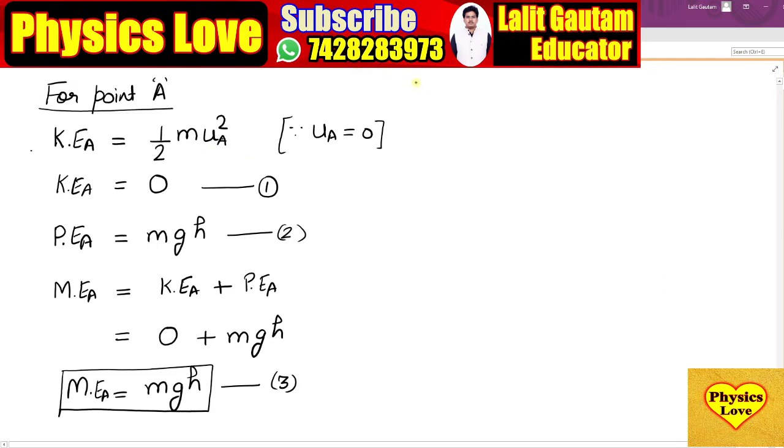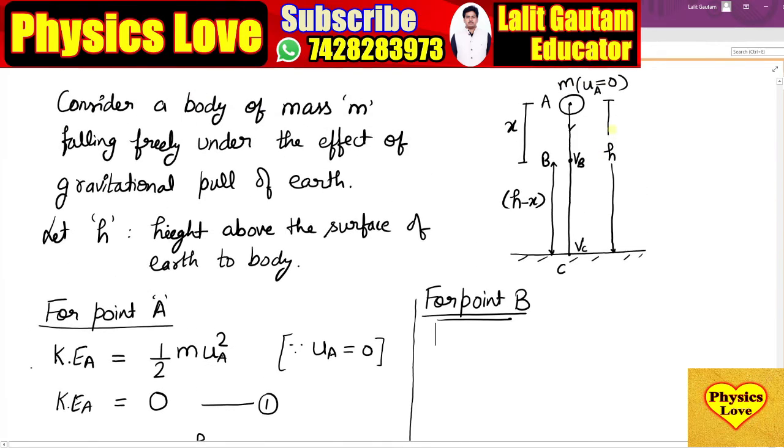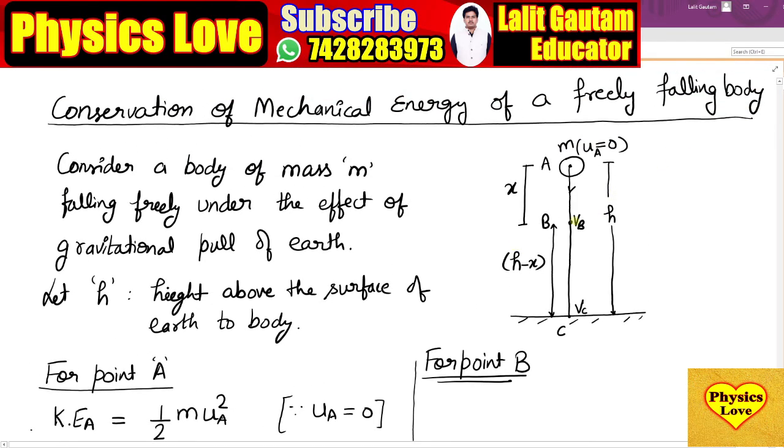Now we calculate for point B. For point B, again we have to find the kinetic energy and potential energy. For kinetic energy we need the velocity at point B. So we will calculate the velocity at point B using the third equation of motion, or third equation of kinematics, which is v square minus u square equal to 2as.